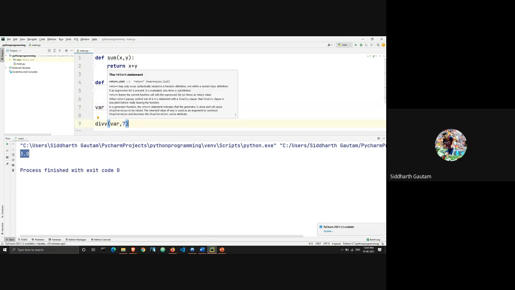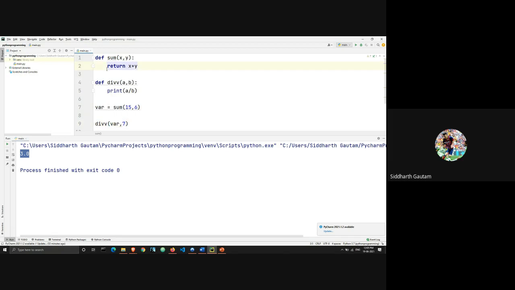So the benefit of return is that we could add the two numbers, 15 plus 6, but we never had to look at it. We never had to print it to confirm it. We added it, we called the function which stored it in a variable, and then we used that variable to call another function, and in that function we finally printed it.